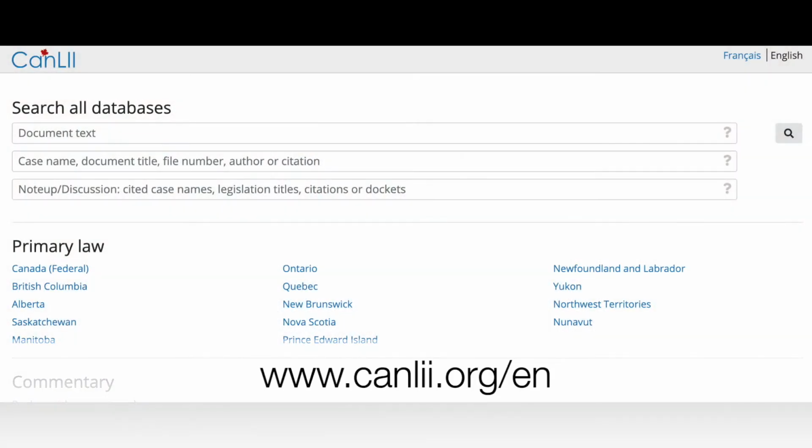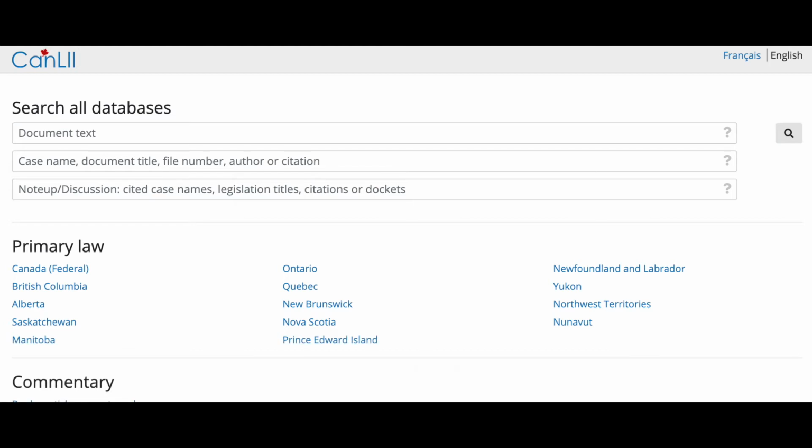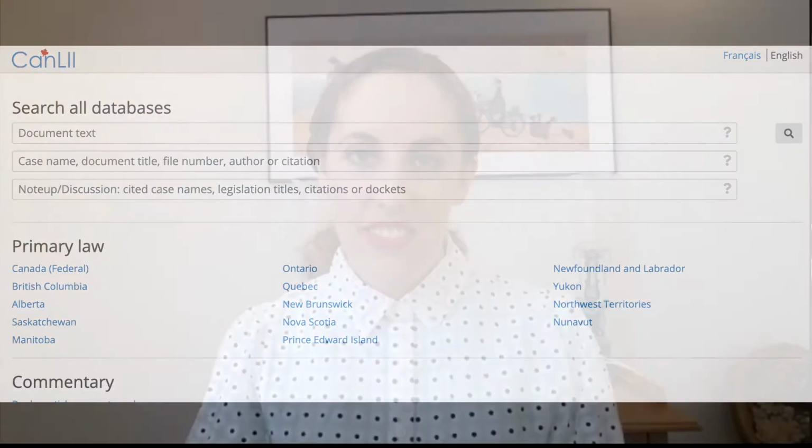Okay, so Heather, how do I go about finding these case law precedents? Okay, so the first place that I look is CanLII. Yeah, so CanLII is a fantastic database. It's free to use, it's online, and it's very comprehensive.